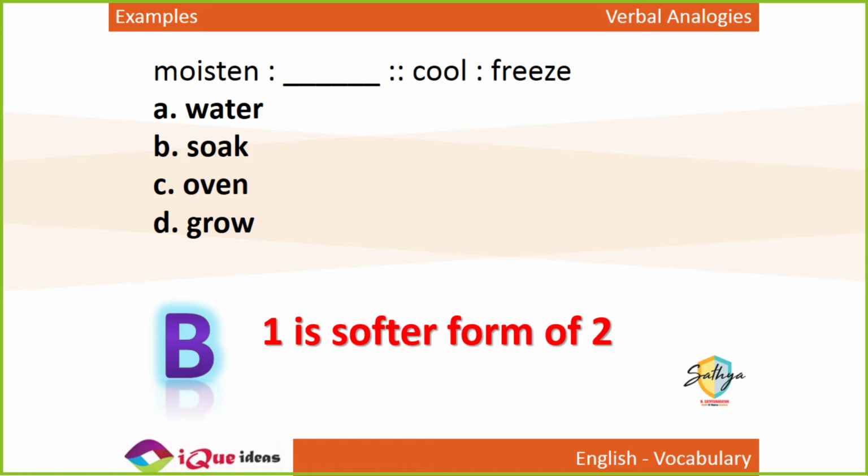Do you get it? थोड़ा सा and बहुत ज़्यादा. To do something less and to do something more. Cool something एकदम करोगे तो freeze. Moisten something बहुत ज़्यादा करोगे तो soak. Did everybody understand this analogy? Any word you don't understand or you feel some other word could be the answer, then don't hesitate to ask. Right? Chalo, moving on.